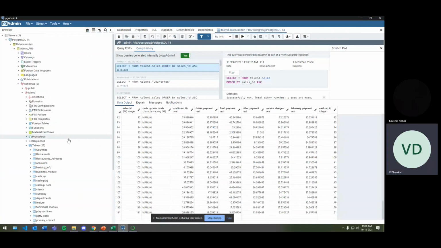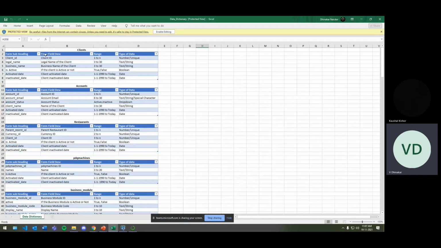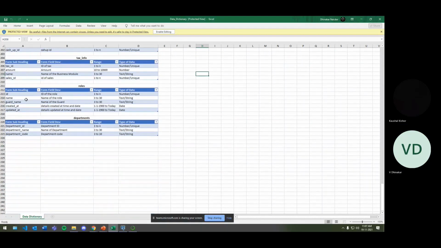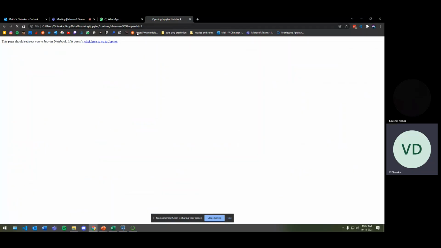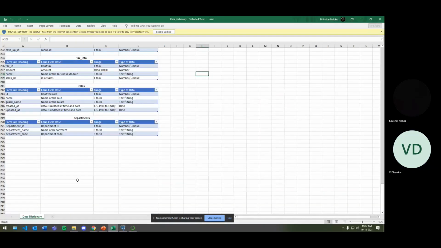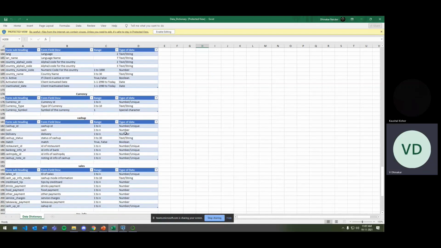So here is our database itself. All the 25 tables are successfully migrated into our database. Here is our data dictionary. So for each department we have created, for each table we have created its data dictionary.